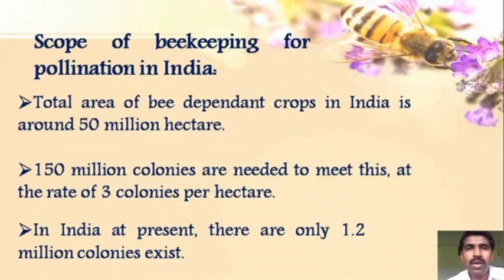In India, you will observe the crops are spread over about 50 million hectares. Then you will ask how many honeybees you will require. So 3 colonies are required per hectare, and when it is calculated for 50 million hectares, you will observe that you will require nearly 150 million colonies for pollinating the Indian crops. And now in India, there are only 1.2 million colonies present. So that much scope is present for honeybee keeping inside India.